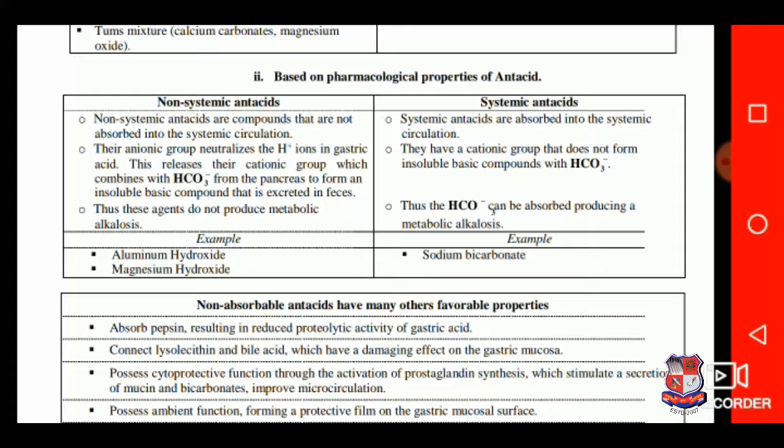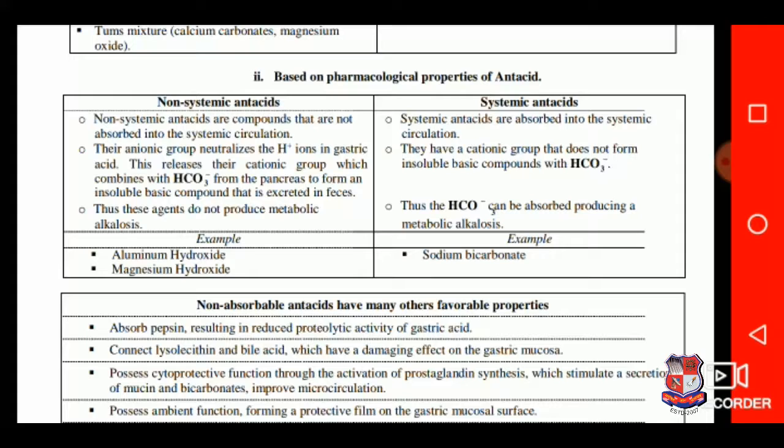Systemic antacids have a cationic group that does not form insoluble basic compounds with the HCO3- anion. Thus, non-systemic antacids do not produce metabolic alkalosis, compared to systemic antacids, in that HCO3- can be absorbed, producing a metabolic alkalosis.